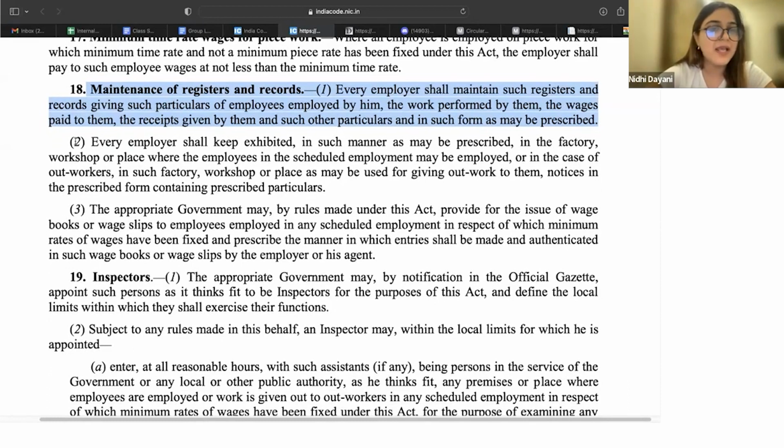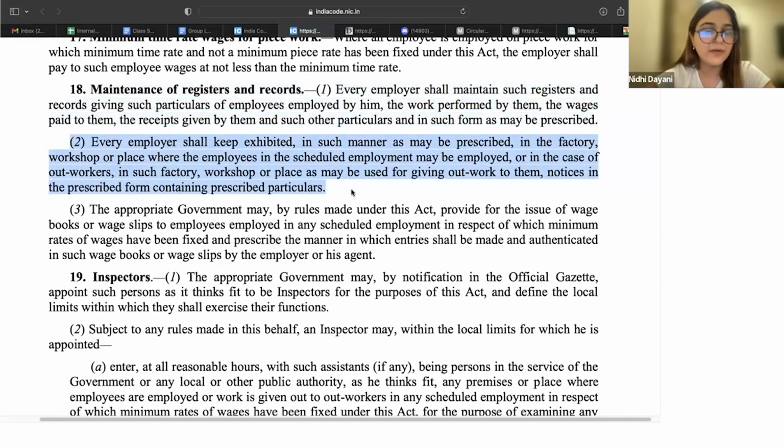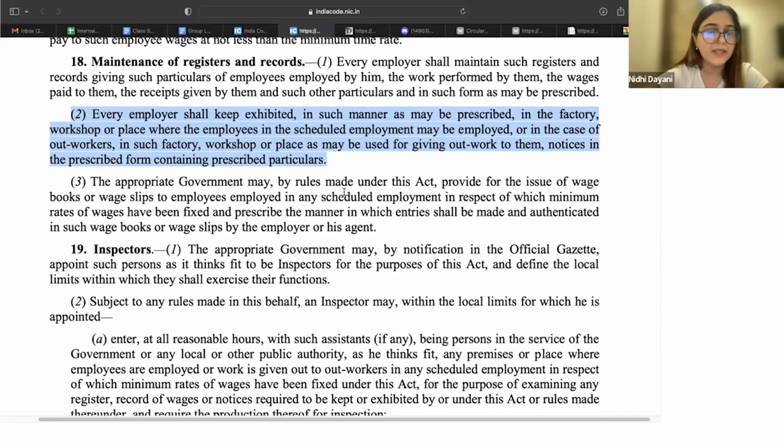Very important, every employer has to exhibit. What do they have to exhibit? In the factory, workshop, or wherever they are, notices in the prescribed form and prescribed particulars, that these are the normal working hours, these are the rates that you will receive, these are the days of rest that you have, this is the lunch time that you have. These you will find are common across labor acts. If you read the Factories Act, you will find that you have to give out a notice and exhibit it. In the Child Labor Act, you will find that you have to exhibit a notice. Payment of Wages, again you find the same thing. Okay.